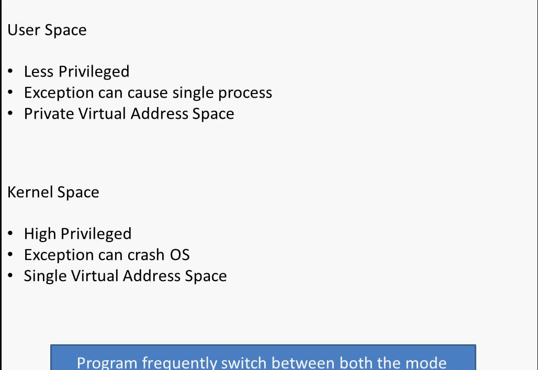It is also important to understand that your program continuously switches between kernel mode and user mode. Suppose you make a file open request, fopen from the C library. Your request starts from user mode, but it is served by kernel mode, because opening file privileges are reserved for kernel mode. You may not be aware of that fact, but your program continuously switches between user space and kernel space. So I hope you understand the difference between user space and kernel space.